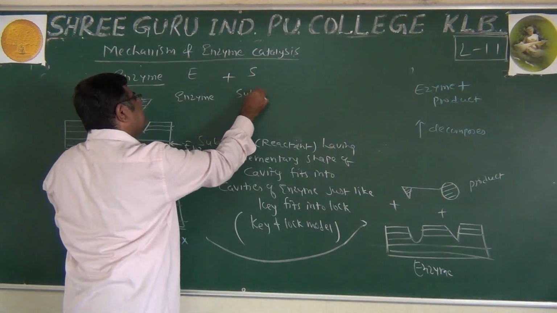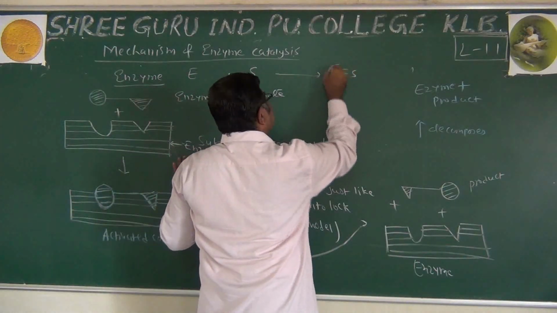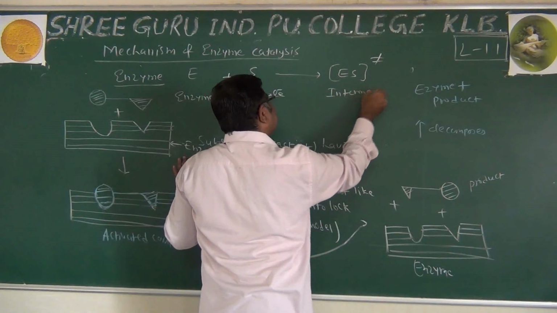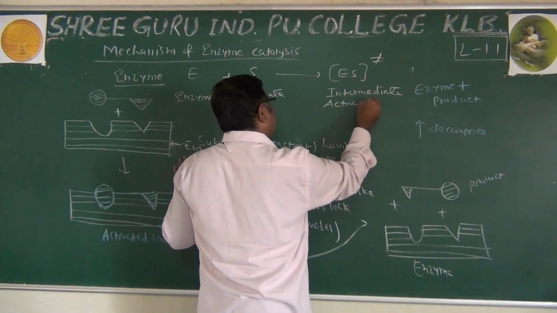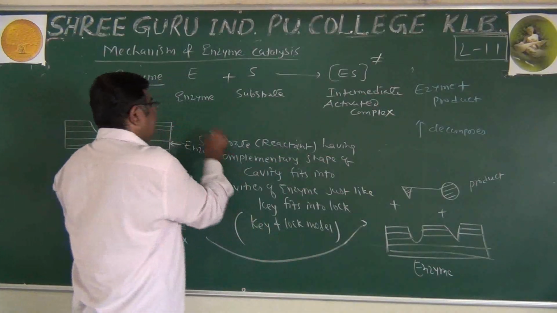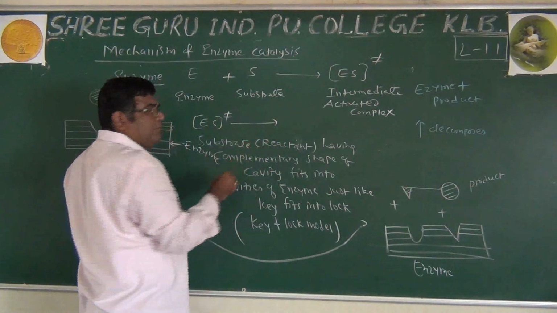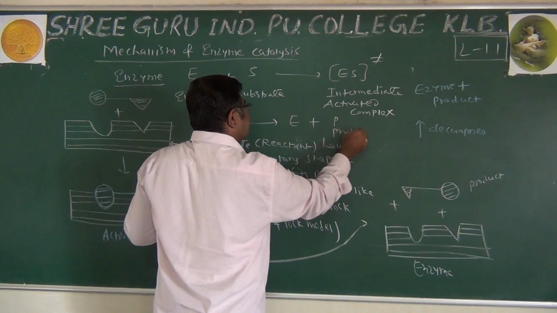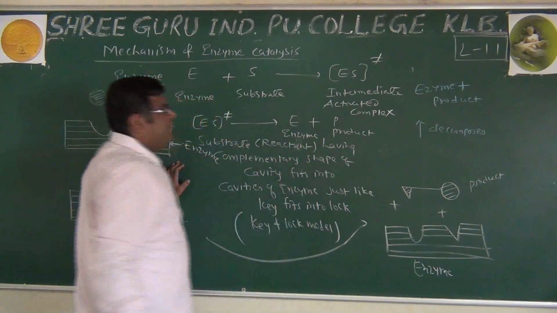S is nothing but substrate, and they form this ES intermediate, which is nothing but activated complex, and this ES decomposes to form E and P. This P is the product and this E is the enzyme, like this.